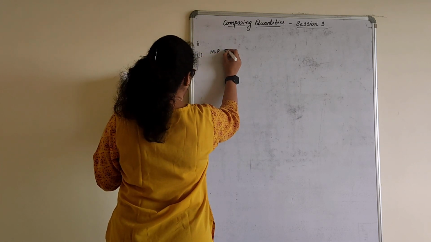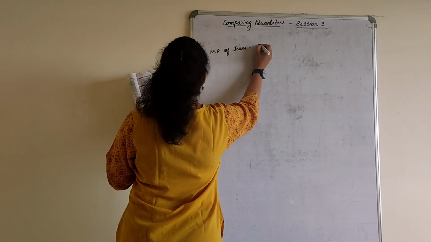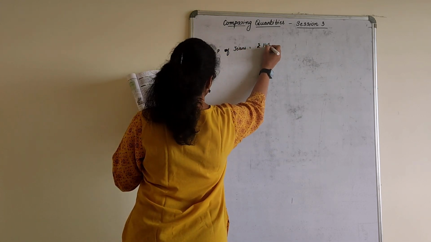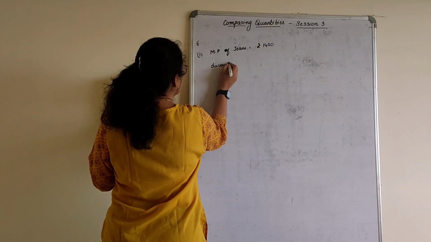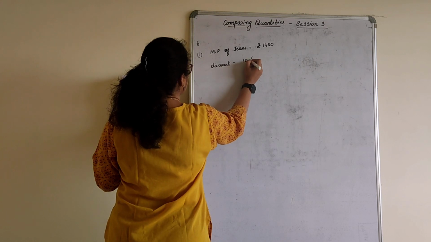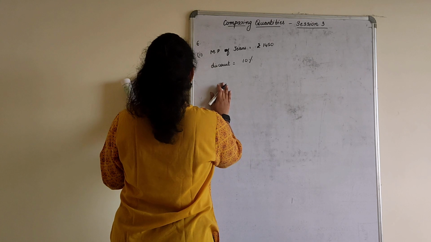Marked price of jeans is rupees 1450. Discount is equal to 10%.